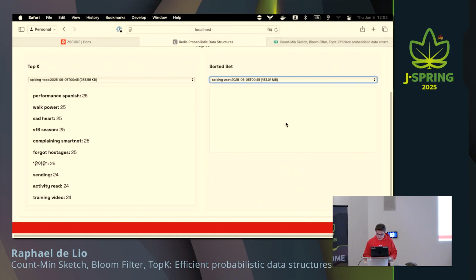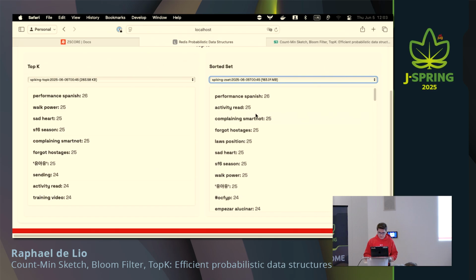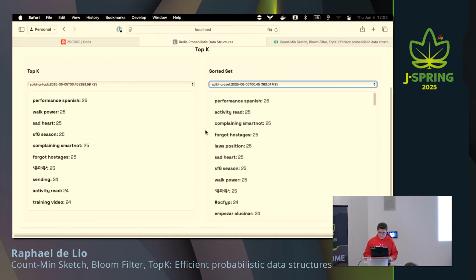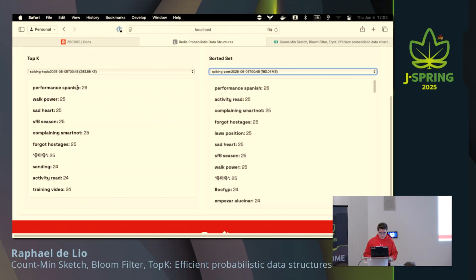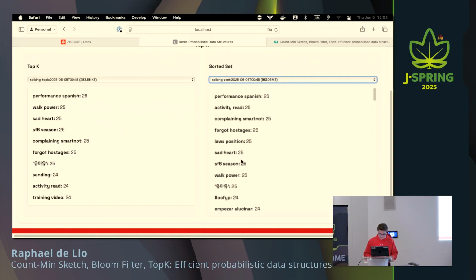So midnight 45. And you can see that this is actually the truth. And if you compare them without looking at the scores, you can see that it's quite similar. So the first one is performance in Spanish, and then those are all 25. Walk power should be here. Walk power is not here. Is it there?